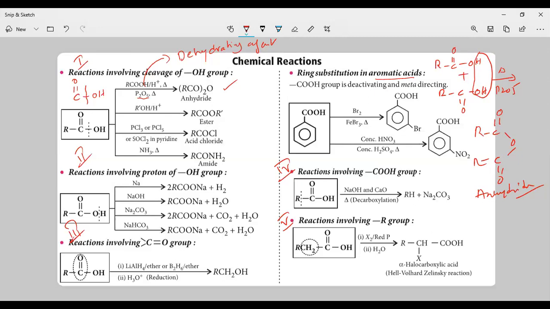Next, carboxylic acid upon treatment with alcohol gives an ester. This reaction we are calling the esterification reaction. Which reaction is it? The esterification reaction.